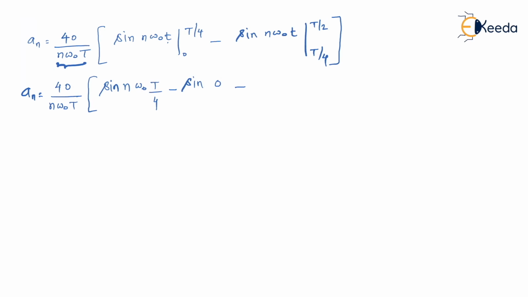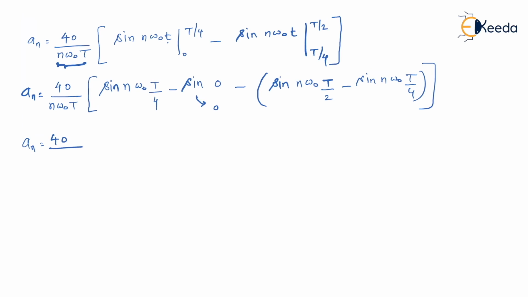Then we have negative sign here. Let us put one bracket. Then sine of n omega naught, upper limit is t by 2, minus sine of n omega naught, lower limit is t by 4. We know that sine 0 is always 0. Then an is equal to 40 upon n omega naught t sine of n.